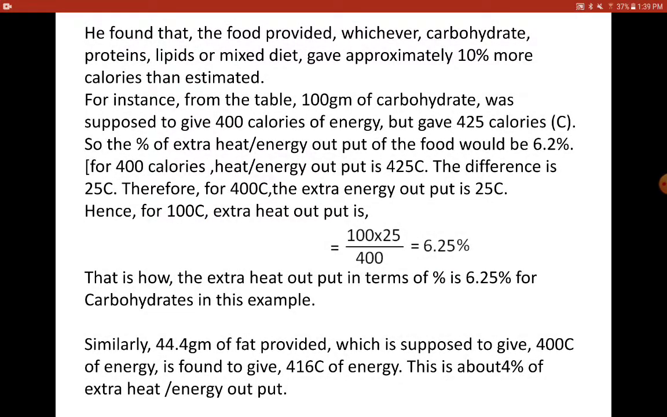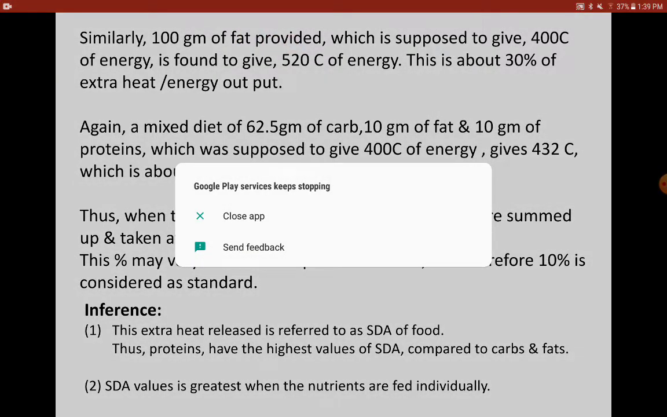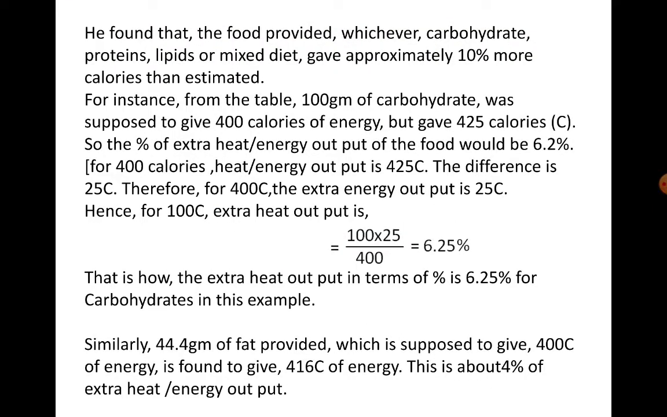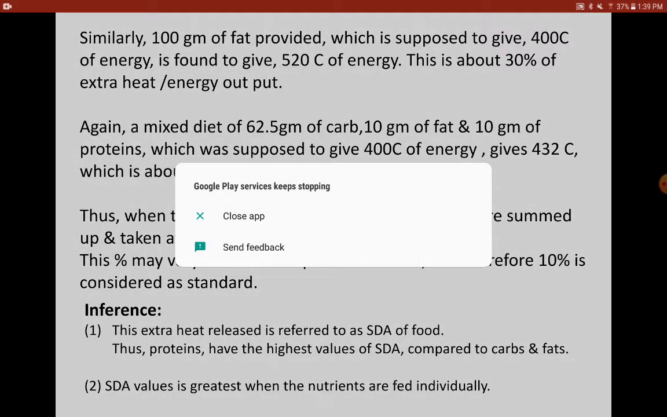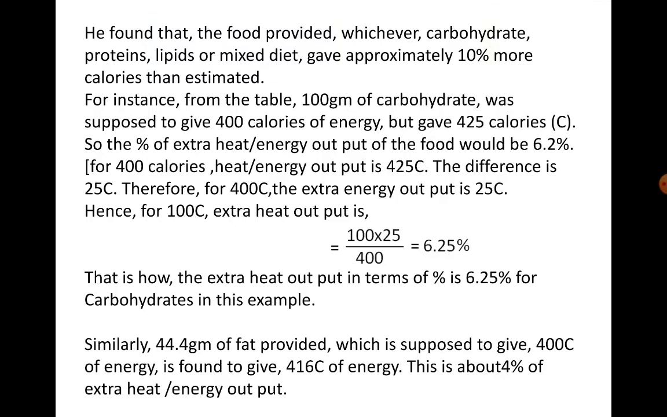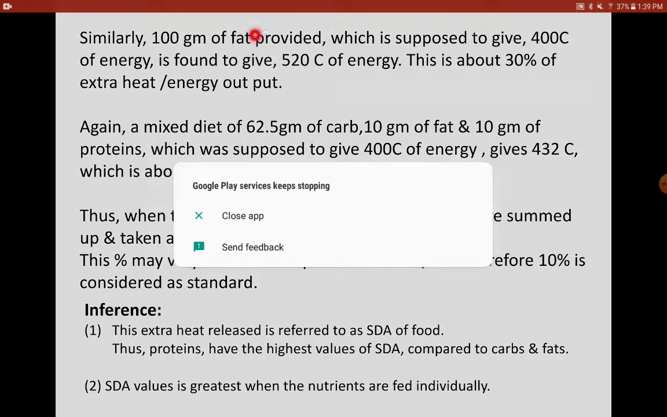Similarly, you can calculate for 44 grams of fat, which was supposed to give 400, but it is giving 416. Same way you can find out for fat. Fine. And also for, sorry, please make a note here. Similarly, here we have already covered fat. There is a small printing mistake here. When I was typing, please make this proteins. So 100 grams of the proteins.